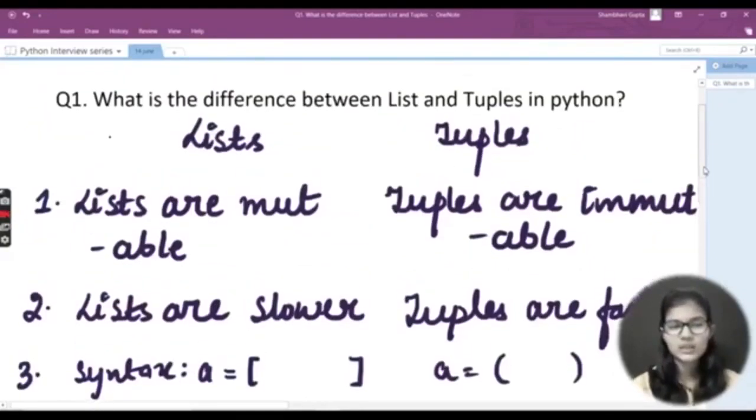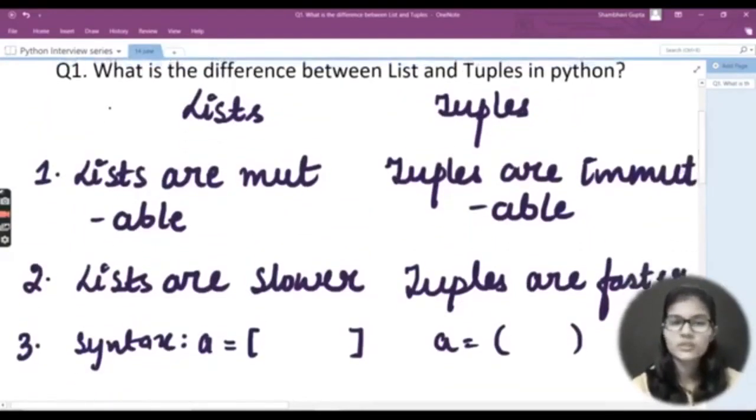So these are the three very basic and very important differences between the list and tuple. If your interviewer asks what the difference between list and tuple is, we're just going to list all these three differences here, right? Now this is the very first question.